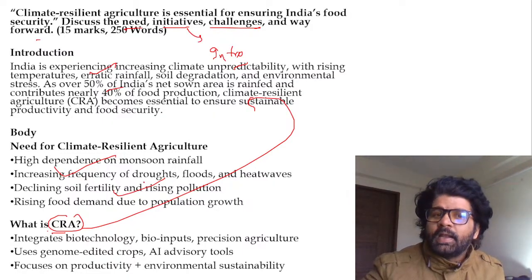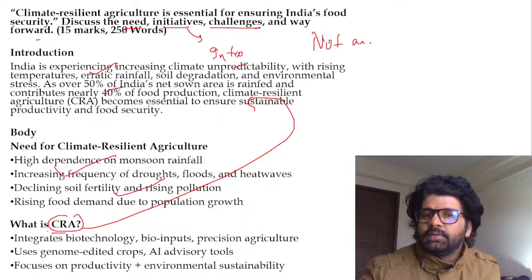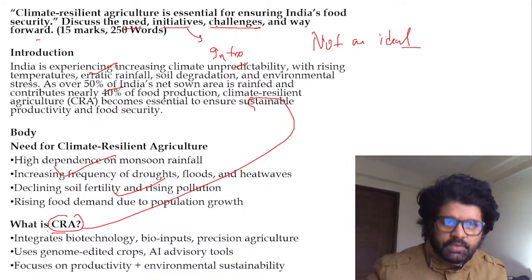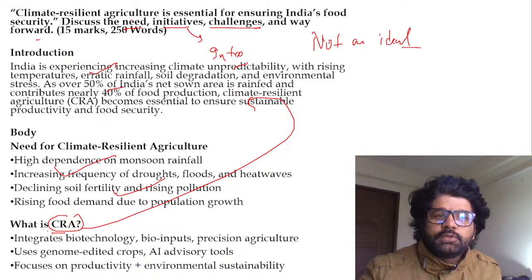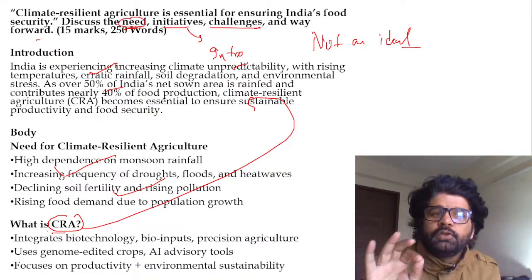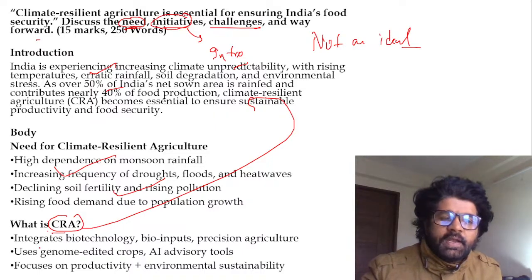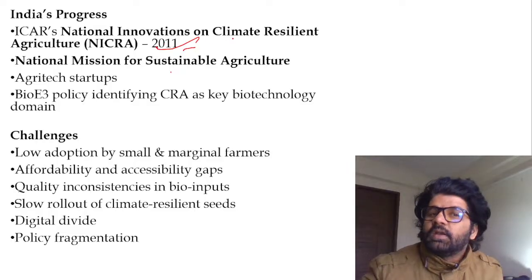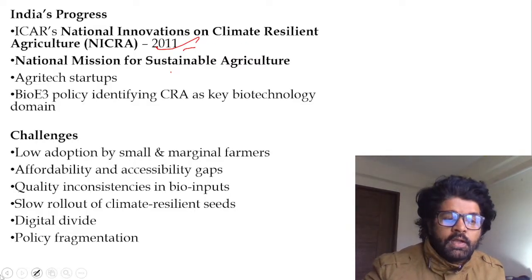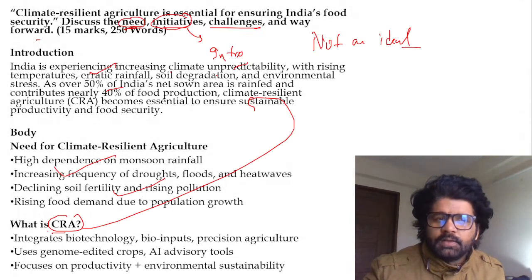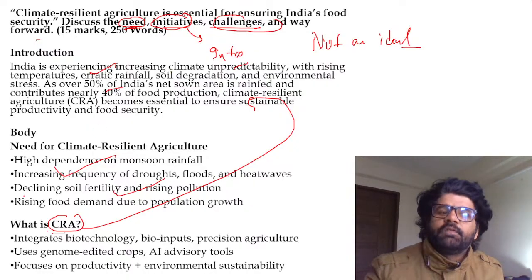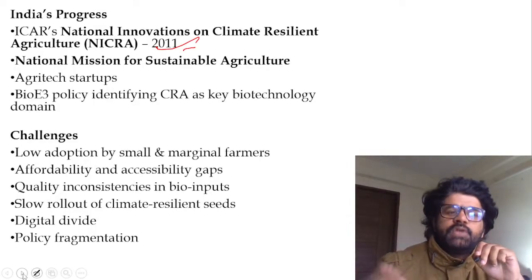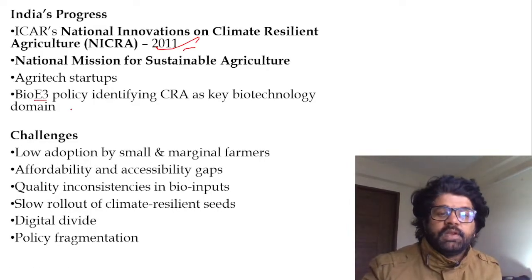See, this is again not an ideal answer, not an ideal answer according to me. Because an ideal answer is when you are making things easier for the examiner when he's checking a copy. So divide your answer. First heading should be need, second should be initiatives. In initiatives, you can talk about all these things, what India is doing: national innovations on climate resilient agriculture, the National Mission on Sustainable Agriculture, all these things. Then challenges and way forward. So divide your answer in a proper manner, guys. Make it easier for them to check your copy, because anyway mains is very subjective.